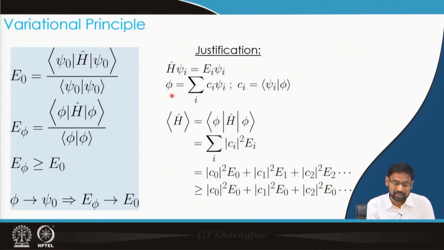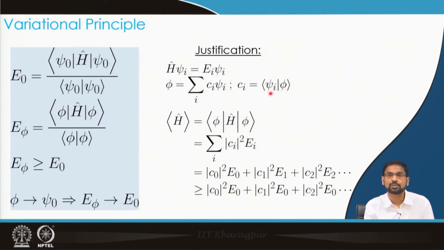So I can express any arbitrary function, in this case the trial function phi, in terms of this complete set of basis functions psi i's, with coefficients Ci, which suggest the overlap, or the resemblance, of this trial function with an individual eigenfunction.